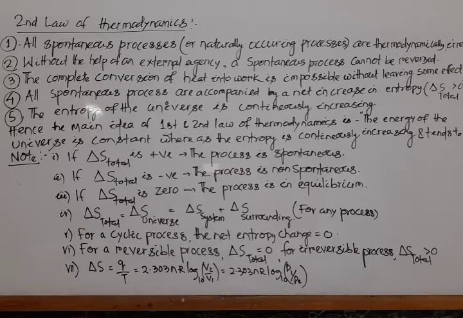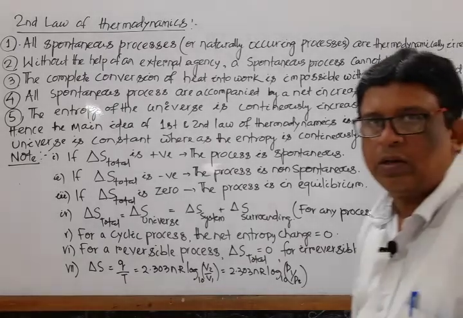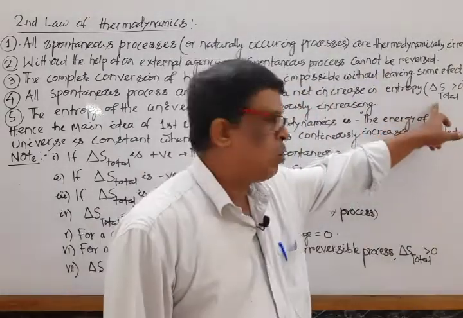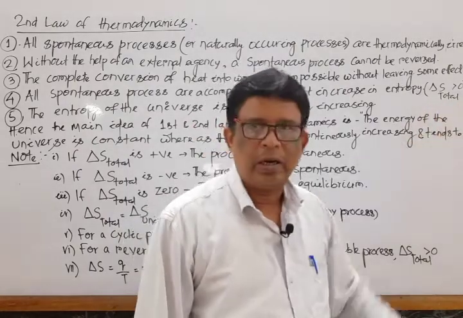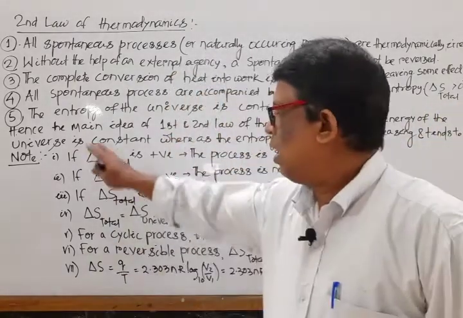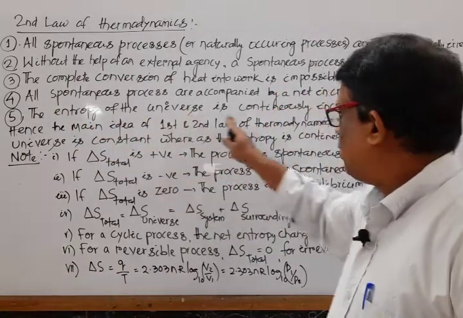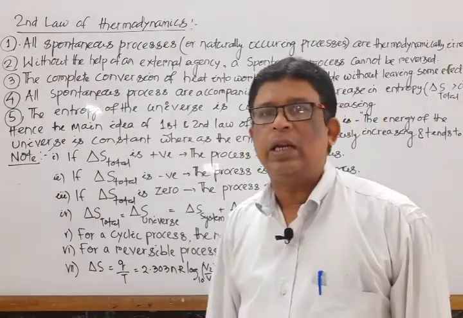In other words, for all the spontaneous processes, the total entropy change, that is the sum of the entropy changes of system and surroundings, is positive. That means del S total is equal to del S system plus del S surrounding, greater than 0. And the last one is, the entropy of the universe is continuously increasing.